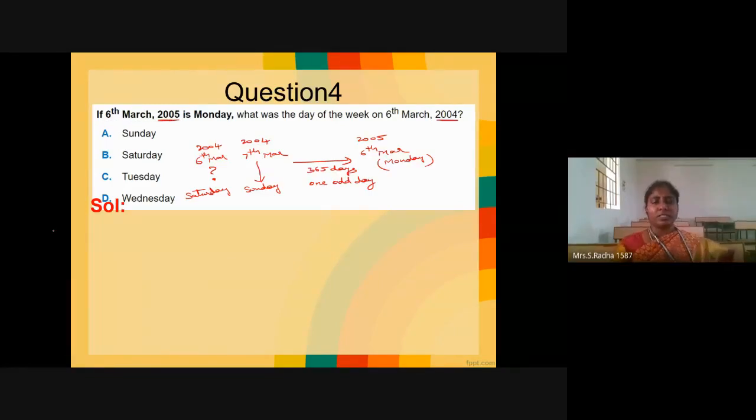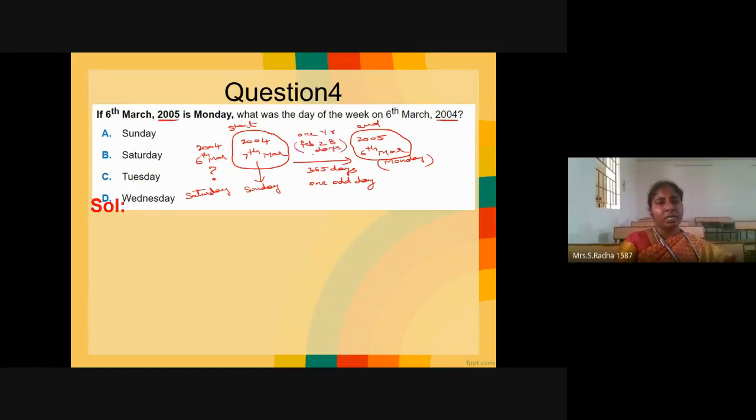What the student suggested is: 7th March 2004 onwards, up to 6th March 2005. This is the starting point, this is the ending point. This is a 1 year gap, and February is having 28 days in this gap. So it can be taken as 365 days, which is nothing but 52 weeks plus 1 extra day.